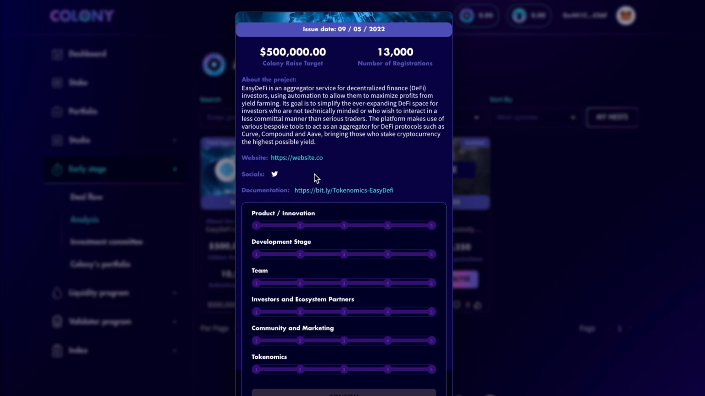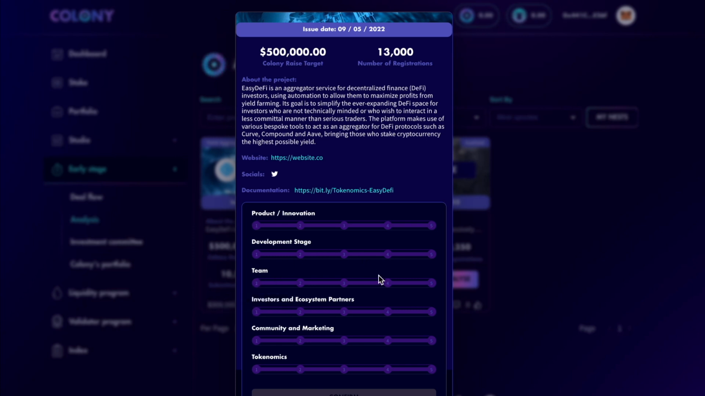The scoring system goes from 1 to 5. For example, for products and innovation, 1 would be no innovation, it's a copycat, a simple fork. 2 would be basic concept product. 3, it's an innovative product. 4, it's highly innovative with great use case. And 5 would be a first of its kind. For the development stage, 1 would be there's no product available at all. 4 would be there's a minimum viable product live. And 5, there is already a fully functional live product.